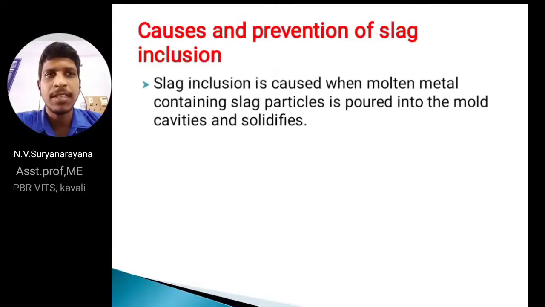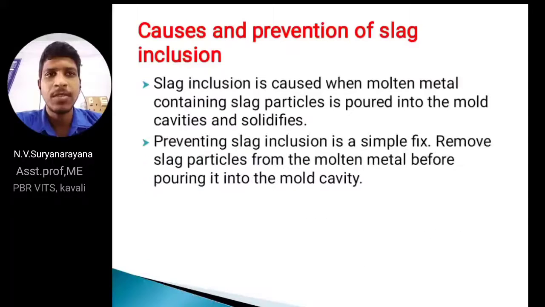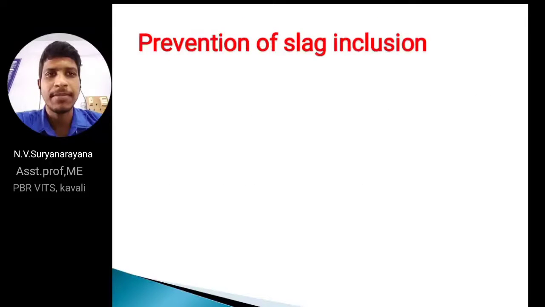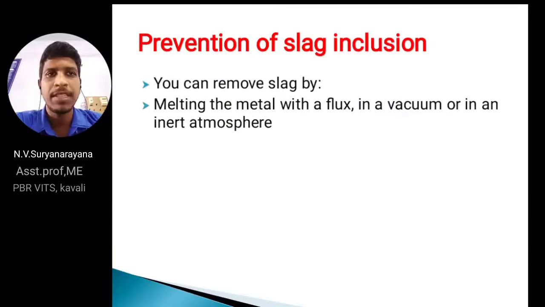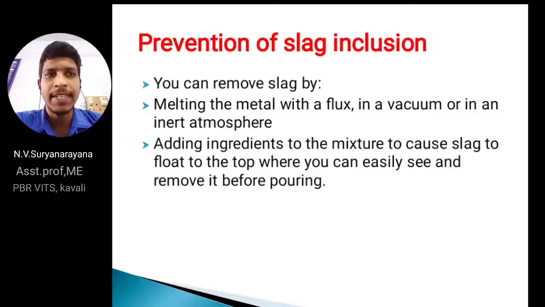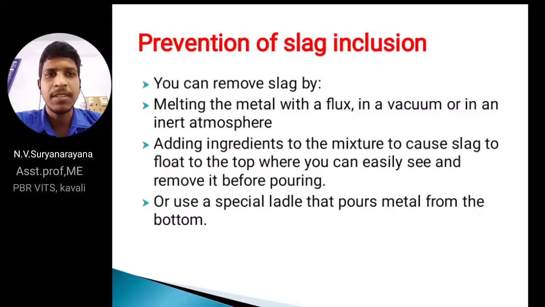What are the causes of slag inclusion? When molten metal containing slag particles is poured into the mold cavities and it solidifies. Preventing slag inclusion is a simple fix: removing slag particles before pouring the molten metal into the cavity. You can remove slag by melting the metal with a flux, adding ingredients to the mixture, and using special ladles.